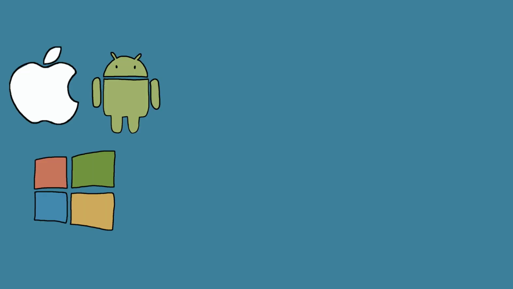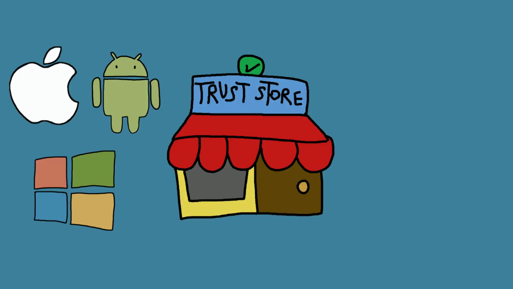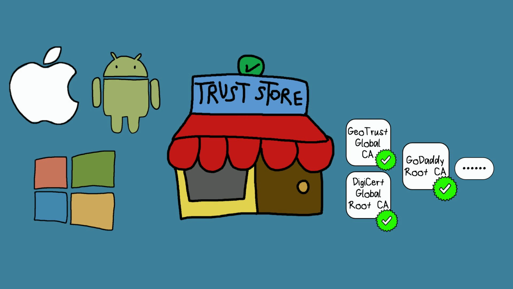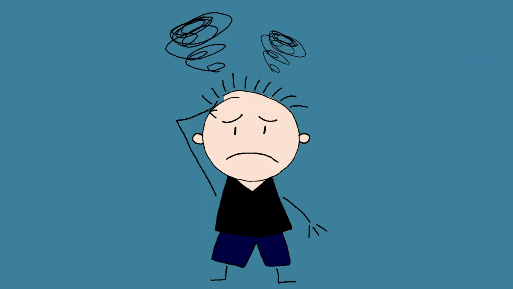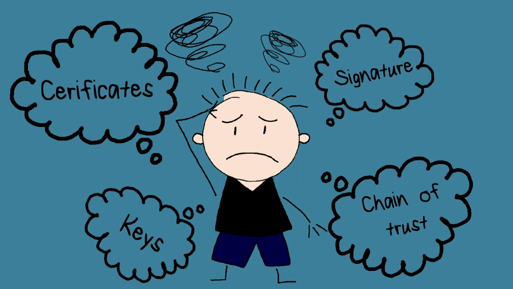Operating systems come bundled with a trust store, which is a list of trusted root certificate authorities. This list is maintained by the companies that make operating systems such as Apple and Microsoft. They all require a root certificate authority to undergo one or more audits proving their trustworthiness and validity. Now that was a handful of information to digest. How does all of this fit into the picture? Let's visualize the whole process from the start.